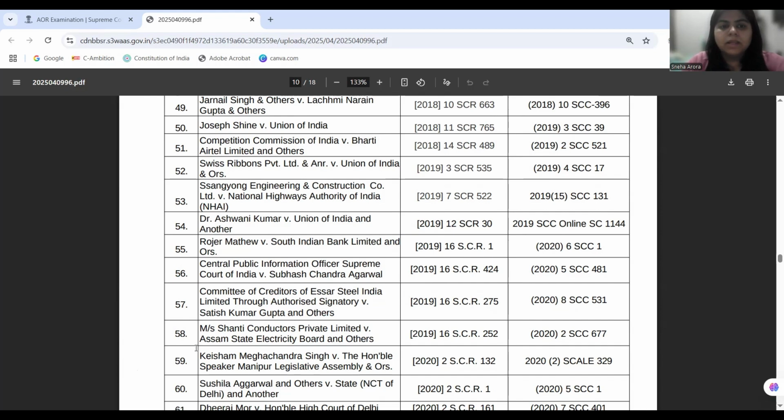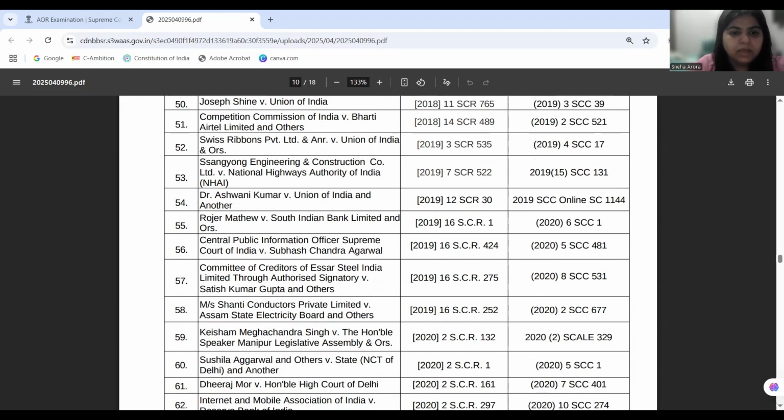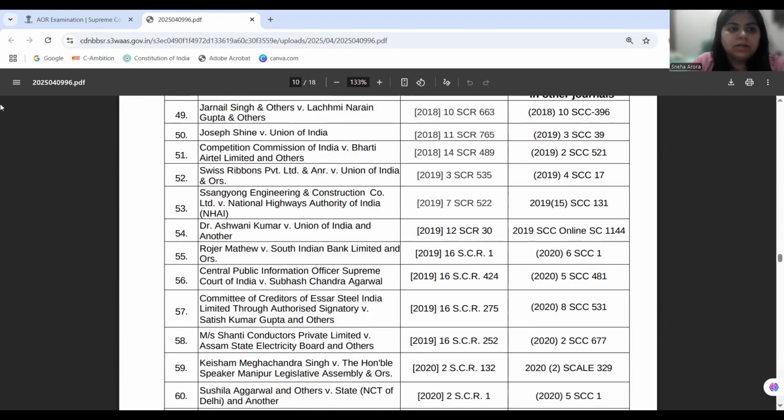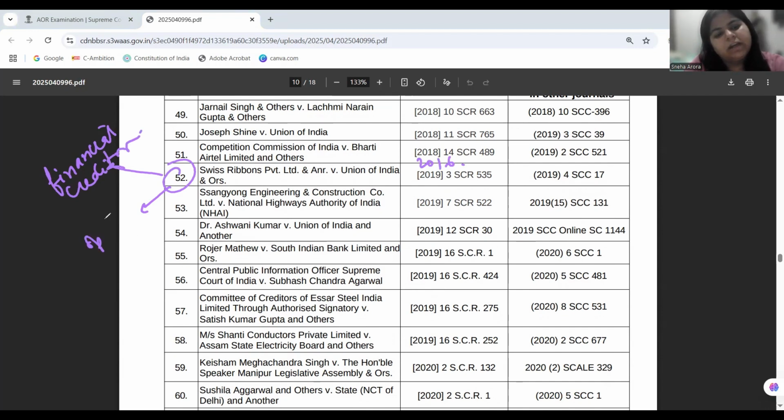Next are the cases of insolvency, 52 and 57. Now in 52, the court is dealing with the Insolvency and Bankruptcy Code, which came in 2016. The court is upholding the distinction that the law draws between financial creditors and operational creditors.